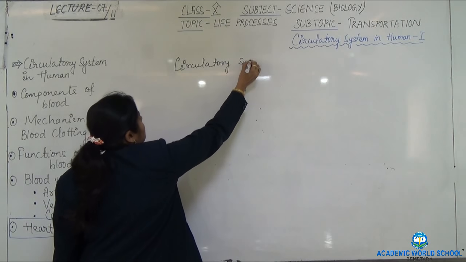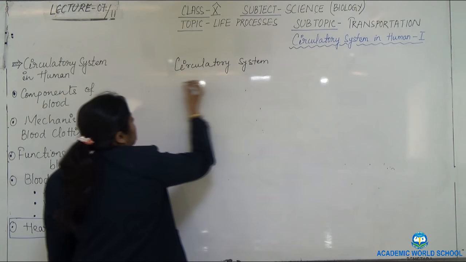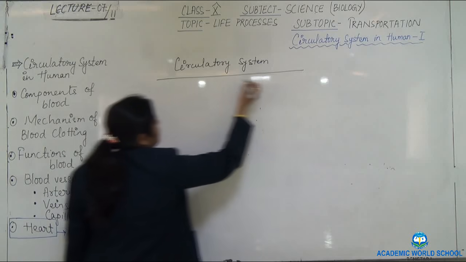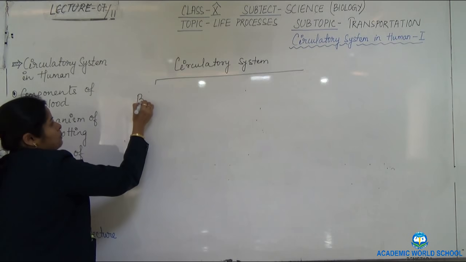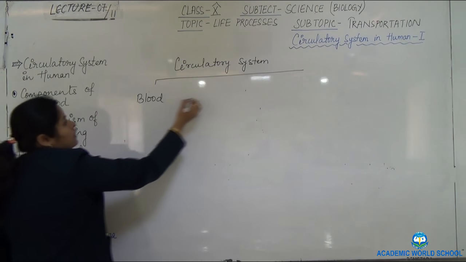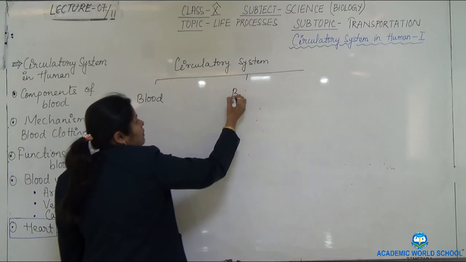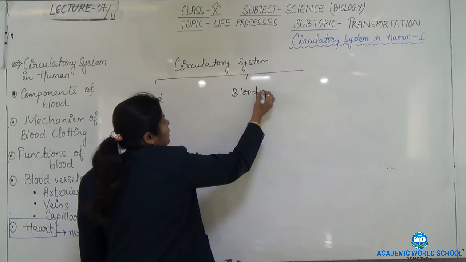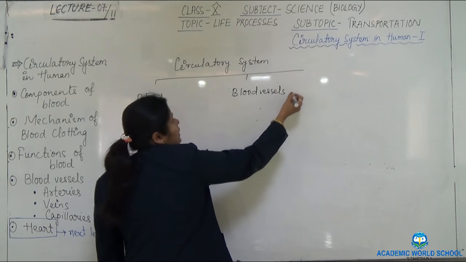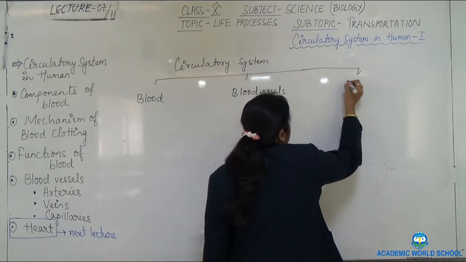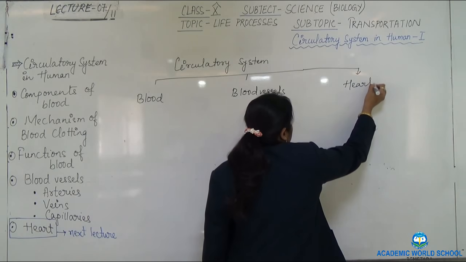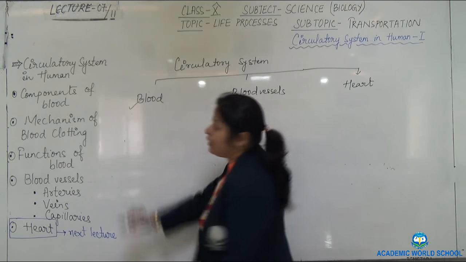The circulatory system or the blood vascular system basically consists of three components. One is blood, the second one is the blood vessels, and the third one is the pumping organ, that is the heart. To begin with, we will start with blood.